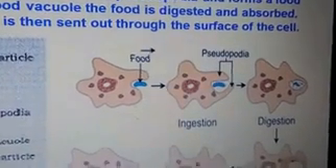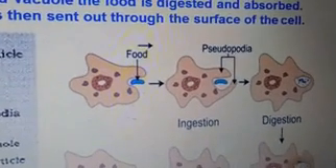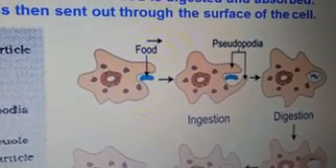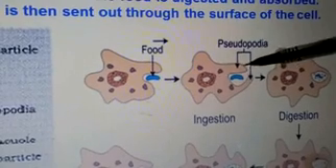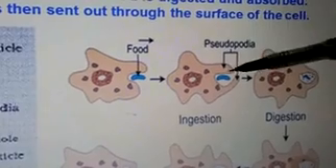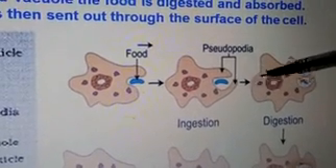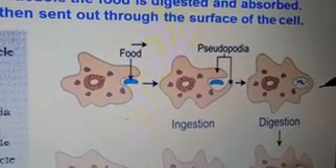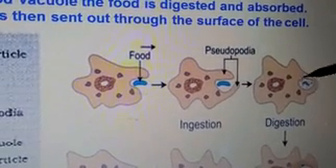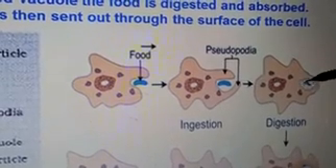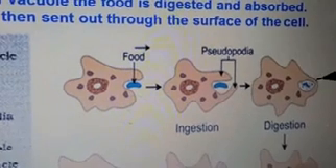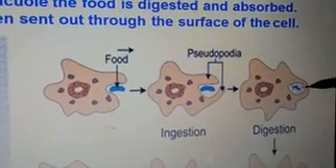Amoeba has no mouth or a fixed place for the ingestion of food. Amoeba takes in food by using pseudopodia. The food is engulfed with a little surrounding water into the food vacuole, which forms a vacuole inside the cell. In this vacuole, digestive enzyme is present which helps in the digestion.